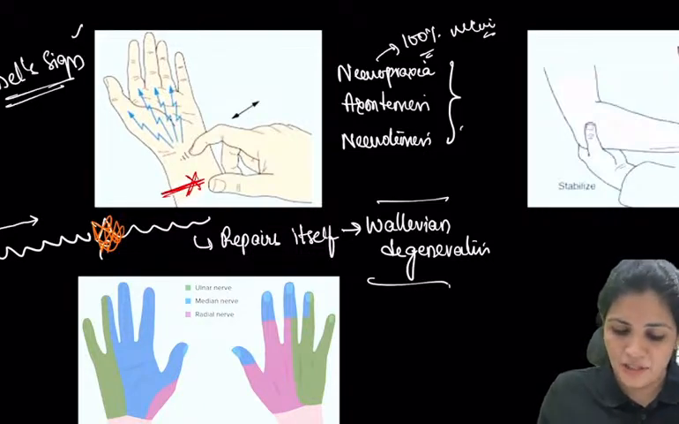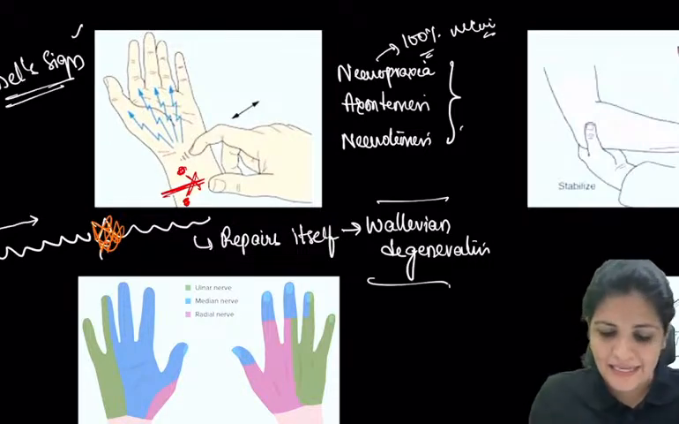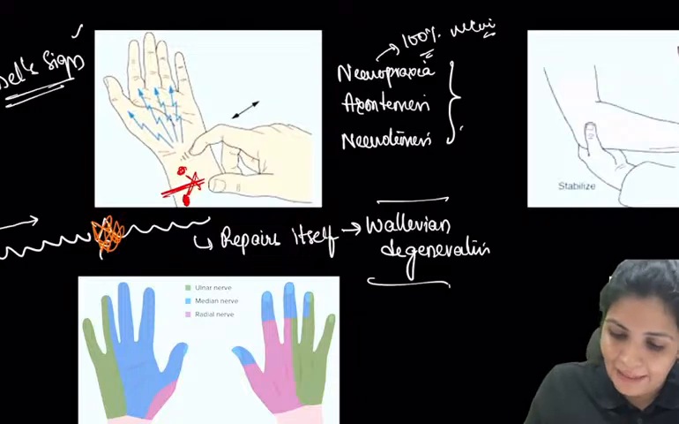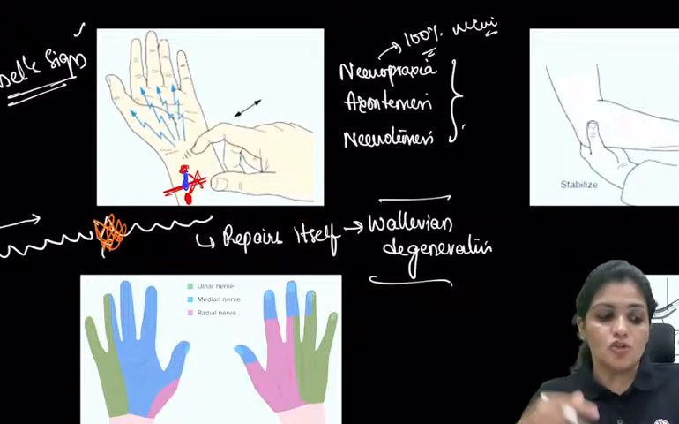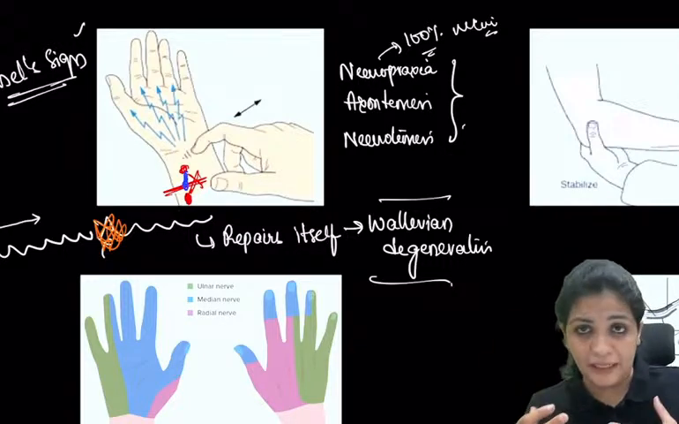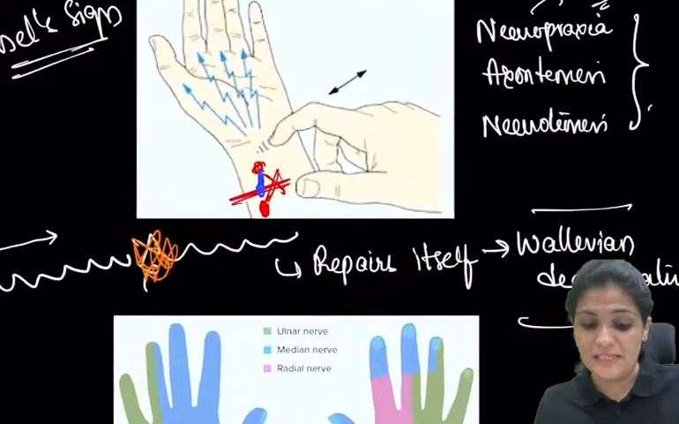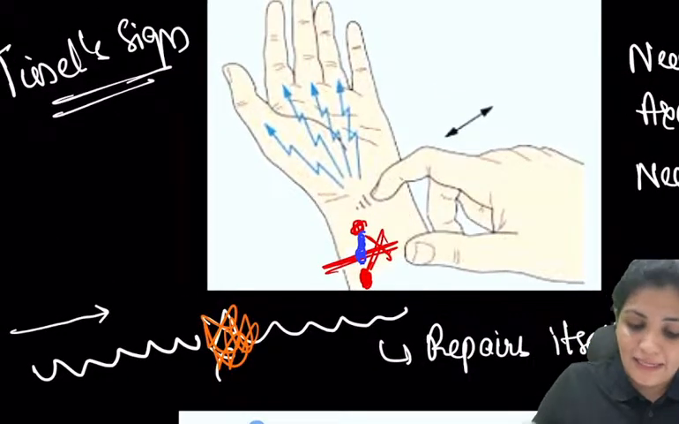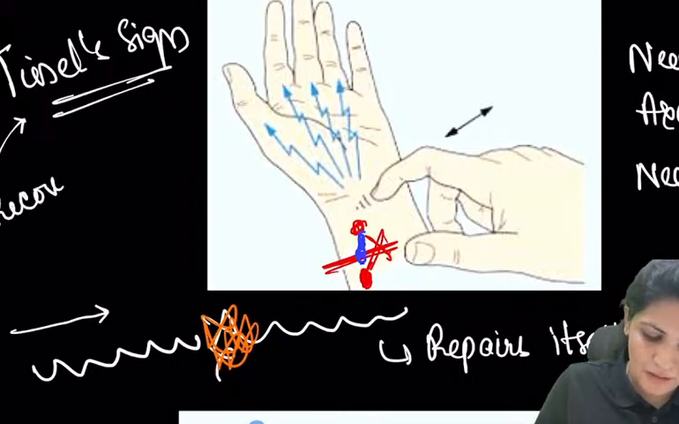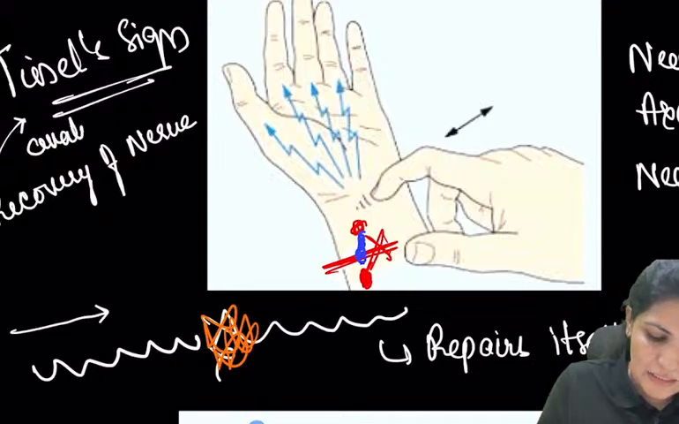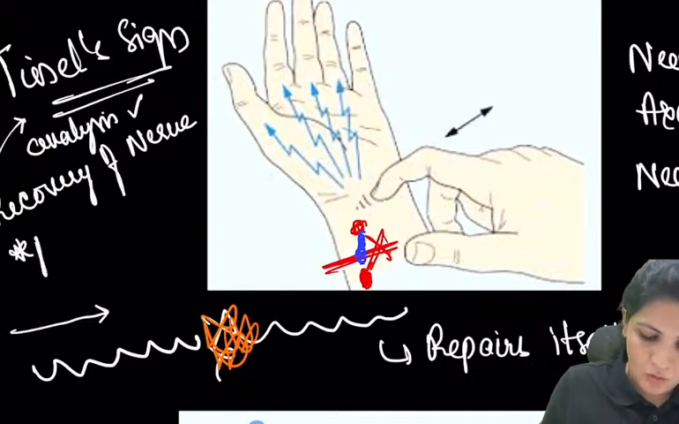So the nerve has been damaged here. Here the two ends will be there, the proximal end and the distal end. The proximal end will try to form and connect with the distal end. While this formation is happening, if you want to test whether the nerve is recovering or not, you go for the test called the Tinel sign. Analysis of nerve recovery will tell you about the prognosis.